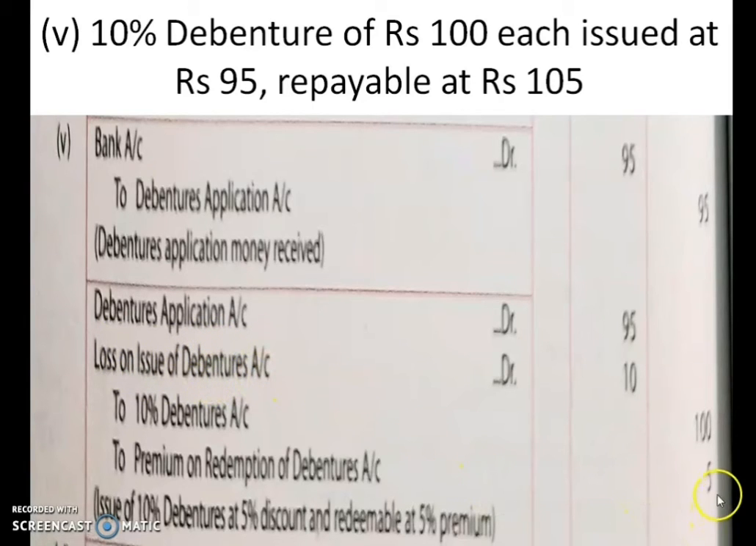5 rupees of loss for a company as it is redeeming the debentures at a premium, and because it is issuing the debentures at a discount, again loss, that is 5 rupees. So 10 rupees in total the loss on issue of debentures is debited. So this is how the fifth case goes.